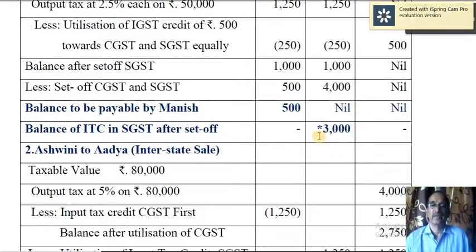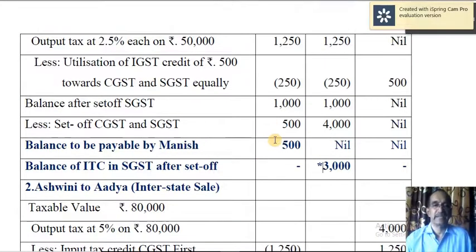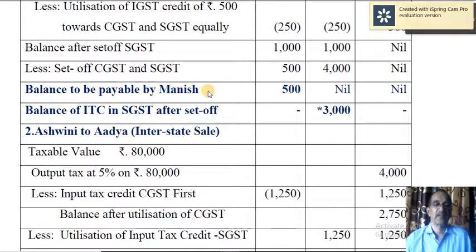Okay, therefore here 500 is payable by Manish as far as CGST is concerned, whereas there is still a surplus, a balance in ITC of SGST. There is no IGST, there is no balance whatsoever. So this is about computation of GST in the case of Mr. Manish. Now Manish supplied the goods to Ashwin.